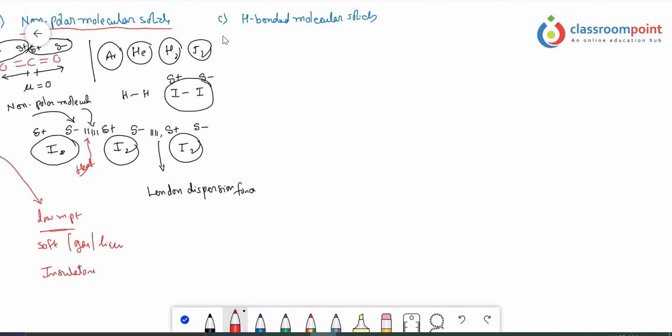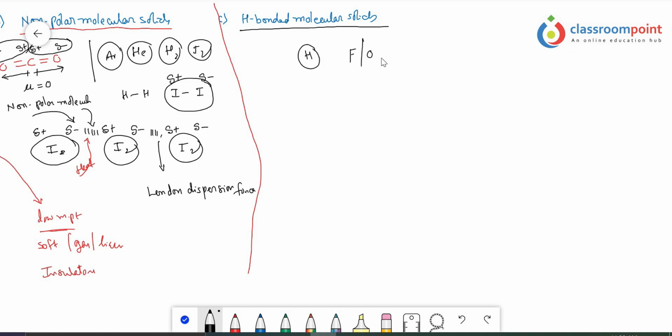Now come to the point of hydrogen bonded molecular solids. These are formed between hydrogen and fluorine, oxygen or nitrogen of other atoms or the same atoms.